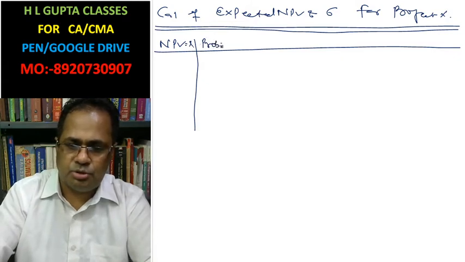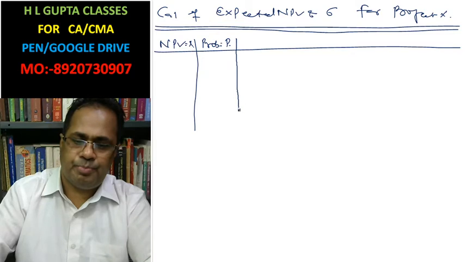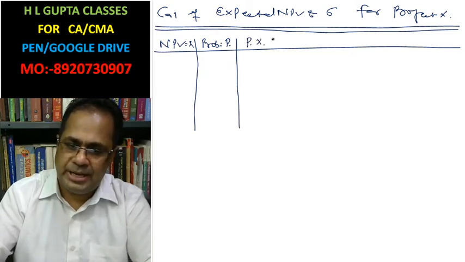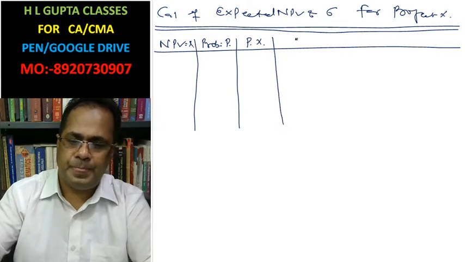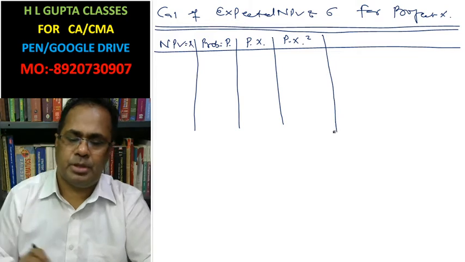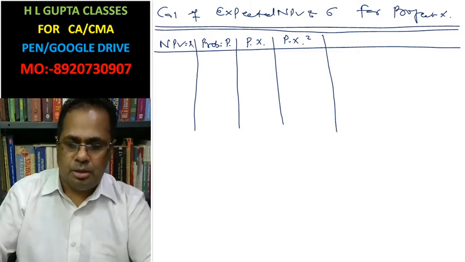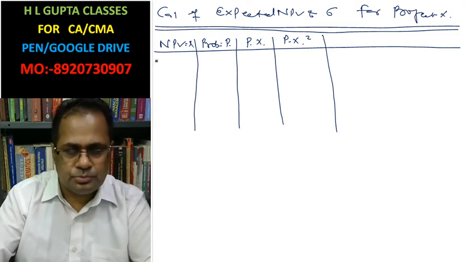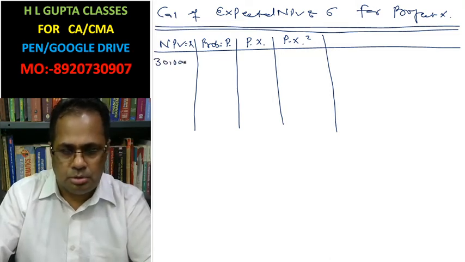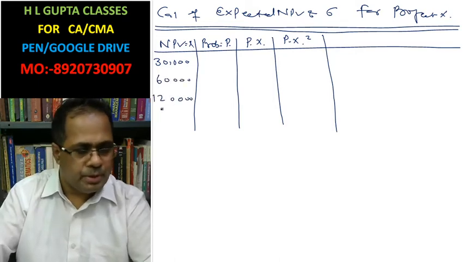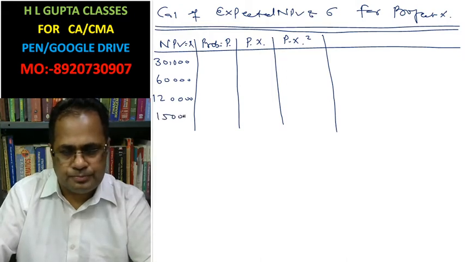Probability, this is assumed as pi. Now pi xi will be the expected net present value, and pi xi x square is what we require. Here the net present values are 30,000, 60,000, 1,20,000, 1,50,000.